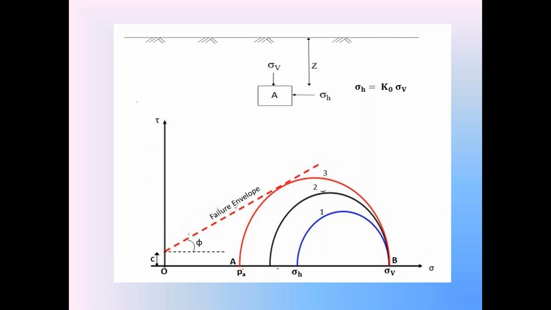So, in the c-phi backfill, focus on the failure envelope. In the c-phi soils, this is the failure envelope. This failure envelope with the y-axis has the intercept, that is the cohesion C. With the horizontal, the failure envelope makes the angle phi. In the active condition, this third Mohr stress circle is the active condition of the c-phi backfill. So by using this third Mohr stress circle and also this failure envelope, we can prepare the equation for the active earth pressure in the c-phi backfill.